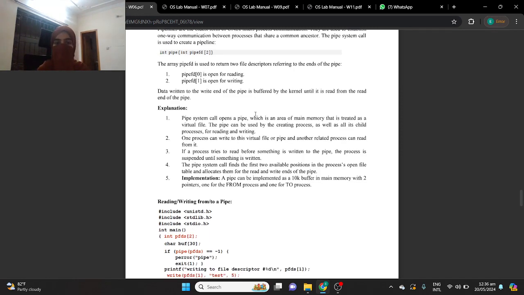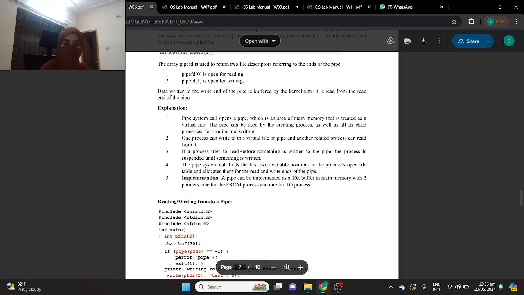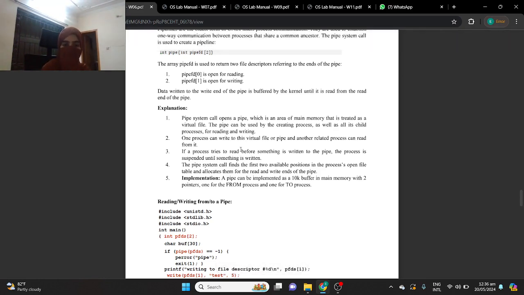Now, we will see here the explanation of pipe. A pipe is essentially a buffer that temporarily holds data. When a process writes data to the pipe, it is stored in this buffer until another process reads it. This is how a pipe works. Pipes are created using the pipe function system call, which returns two file descriptors, one for reading and one for writing. They provide a simple and efficient way to enable processes to communicate and synchronize their actions without using external files or shared memory.